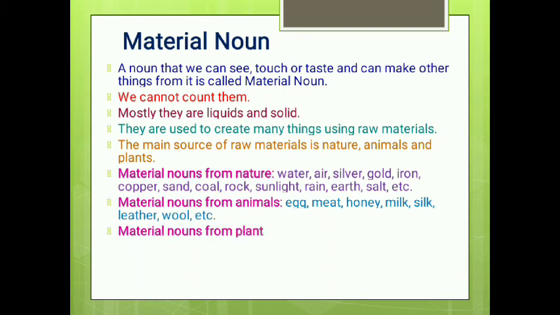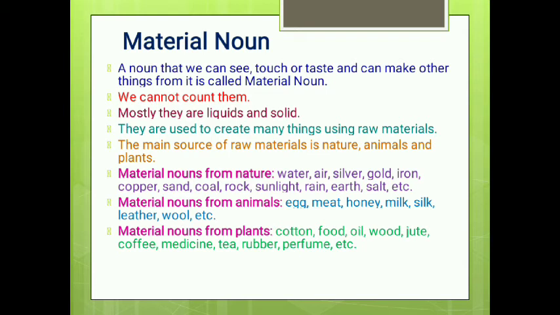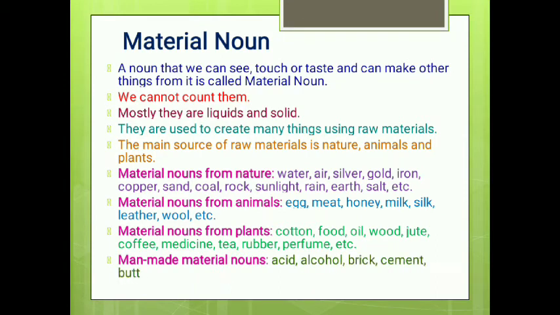Material nouns from plants are like cotton, food, oil, wood, jute, coffee, medicine, tea, rubber, and perfume, etc. Man-made material nouns are like acid, alcohol, brick, cement, butter, chalk, ghee, cheese, felt, gelatin, paraffin, or cloth. So these all are the material nouns.